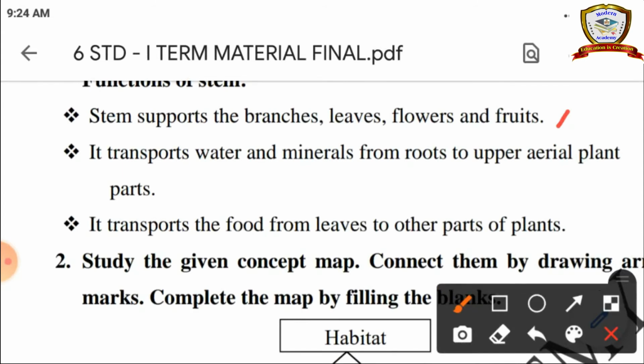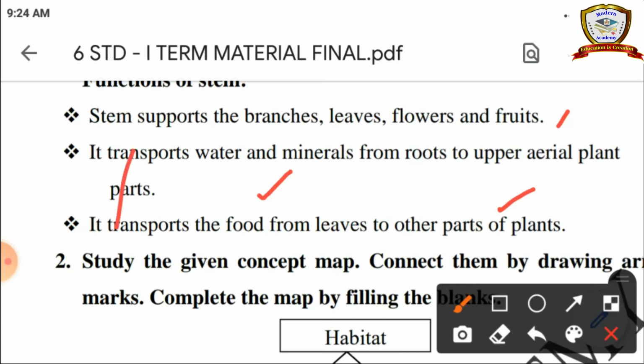It transports the water and minerals from the root to the upper aerial parts of the plant. It transports the food prepared by the leaves with the help of photosynthesis to other parts of the plant. So these are done by the stem.